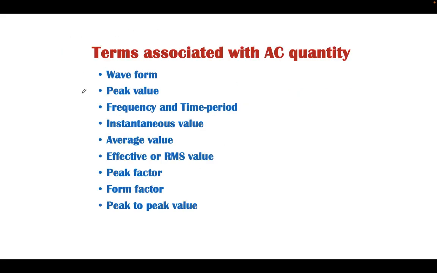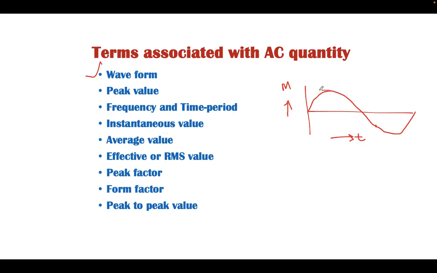Now these are the terms associated with an AC quantity. If we have an AC quantity, let's consider it is a sine wave. In the case of a sine wave, there is some magnitude of the quantity, and this magnitude is represented as a function of time. Here it is magnitude, and here it is time t. This graphical representation is known as a waveform.